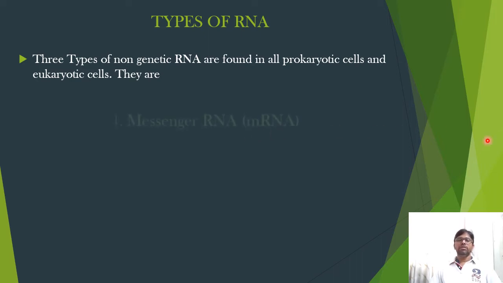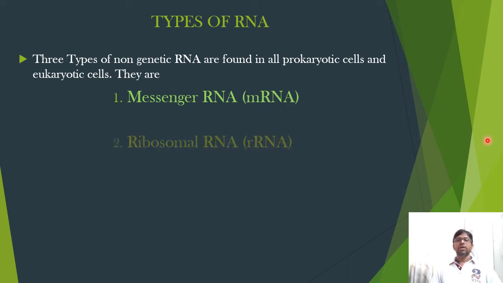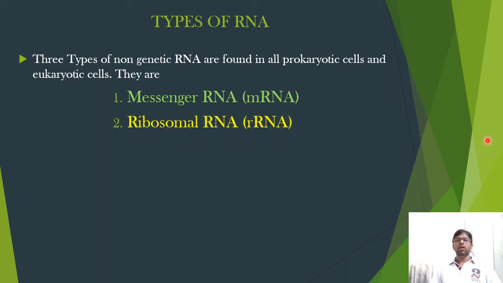They are: number 1, messenger RNA, also known as mRNA. Second one, ribosomal RNA or rRNA. Third one, transfer RNA or tRNA. Messenger RNA, ribosomal RNA, transfer RNA.